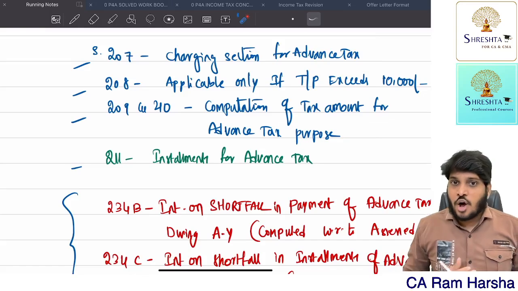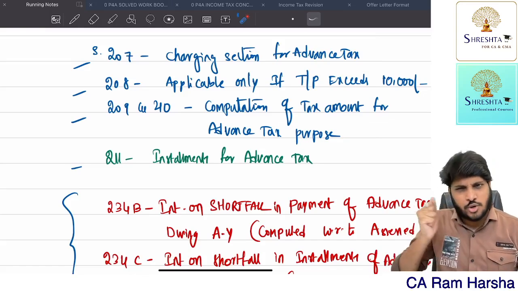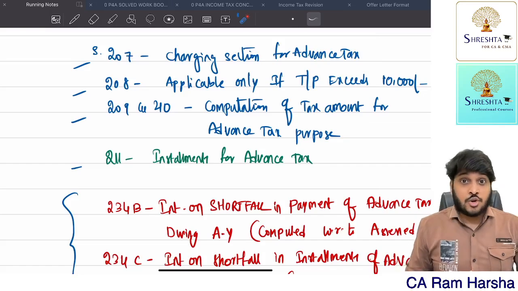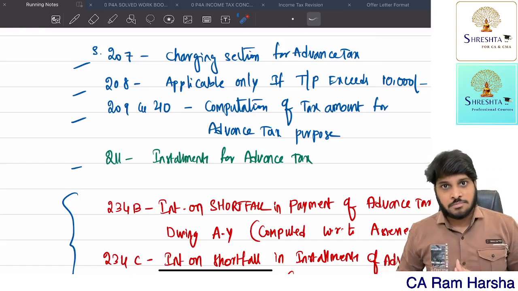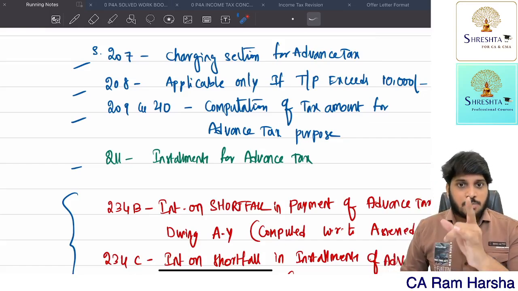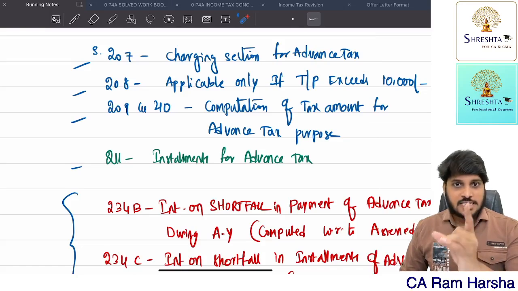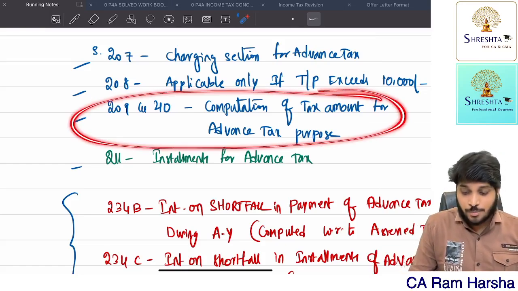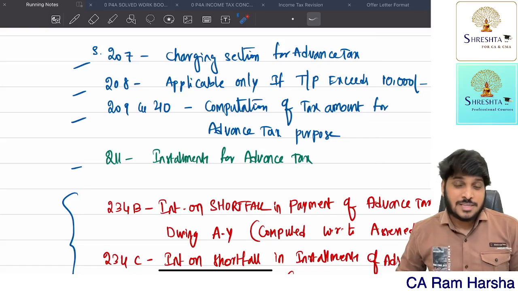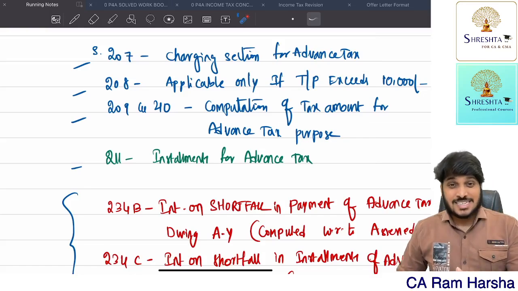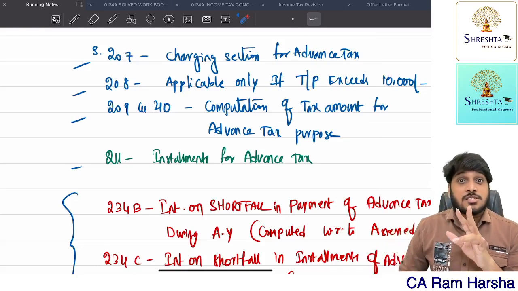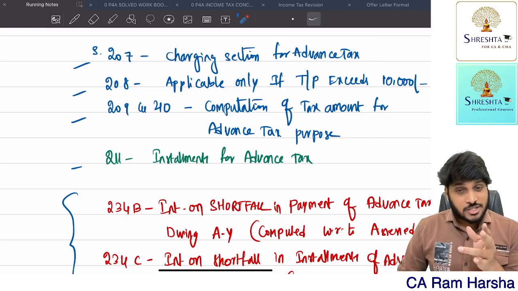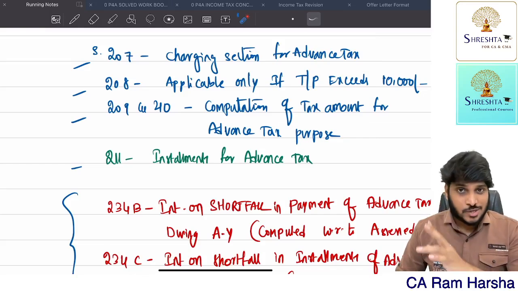This year, you have not paid any advance tax. The department doesn't want to wait until next year. I don't know, next year you may be insolvent. Who knows? So the department issued an order in your name: "Dear assessee, we noticed that you are not paying any advance tax. Kindly pay advance tax as per the below calculation. You must pay." That is what 209, 210 together are saying. You have to pay advance tax either on an estimation basis or, if the income tax department served you an order, as per the order, whatever is there, you have to pay advance tax.